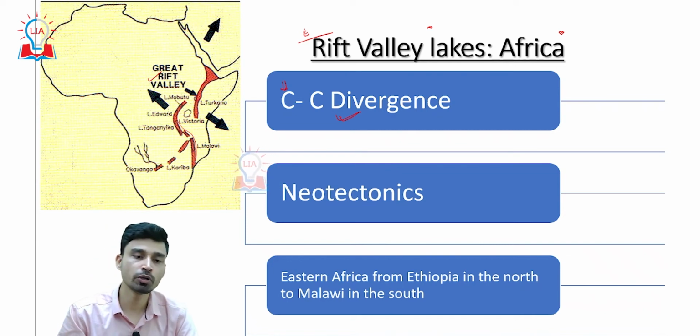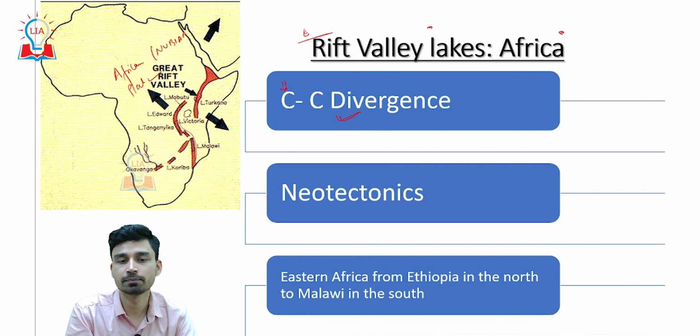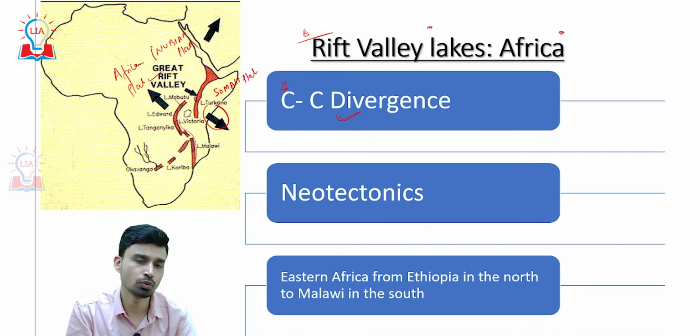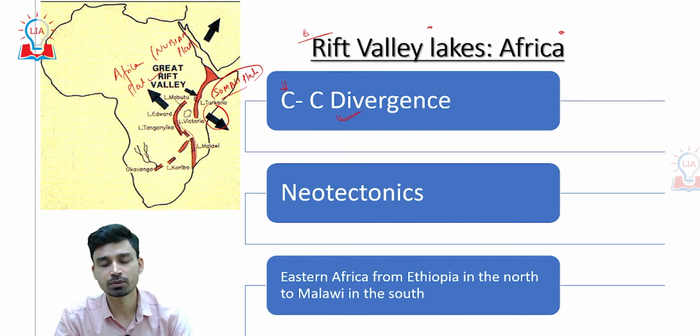So that is what is going on in Africa. On the northern side, we have the main African plate, which is also referred to as the Nubian plate. While if you move to look at the east, this plate is termed the Somali plate. So what has been going on in Africa since the last 10 million years?